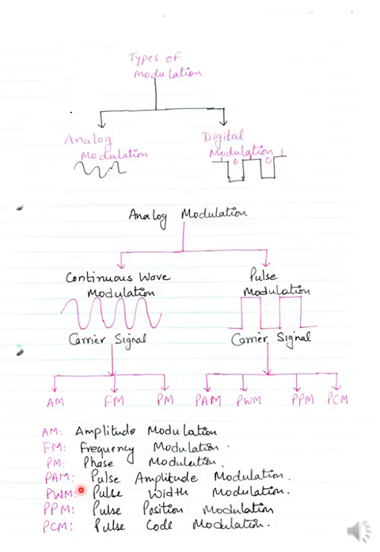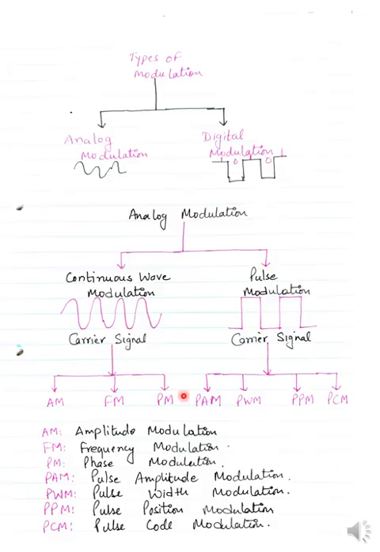PAM is pulse amplitude modulation, PWM is pulse width modulation, PPM is pulse position modulation, and the fourth one is pulse code modulation. For the initial 6 months, we will be working on AM, FM and PM.